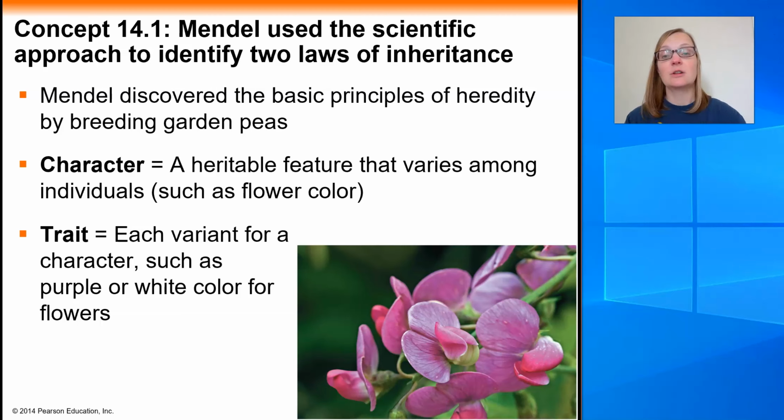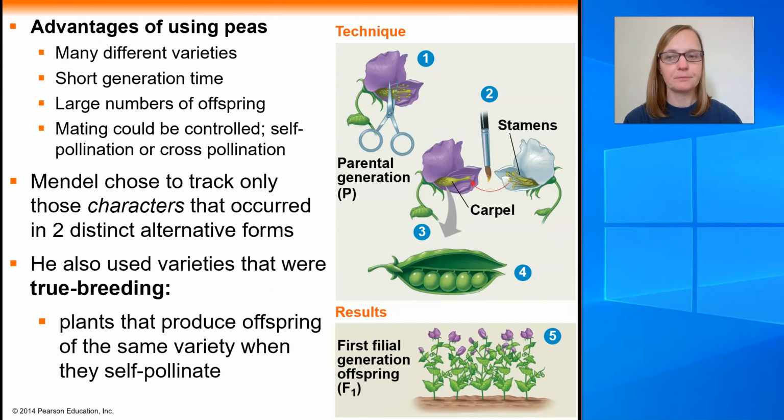And for each character, you have traits. A trait is going to be a variant for a particular character. So when Mendel was looking at flower color, he chose to work with peas, and peas come in two different flower color varieties. And there's either the white trait or there's the purple trait. If we were to apply this idea of a trait to humans, right, we talk about character being eye color, a trait would be blue eyes and brown eyes and hazel eyes. Or if your character is hair color, then the traits would be blonde hair and brown hair and red hair and black hair and so on and so forth.